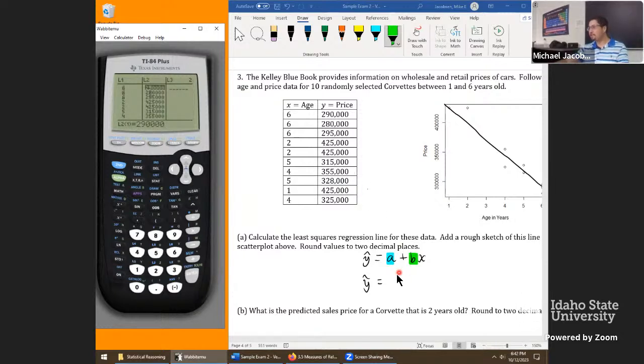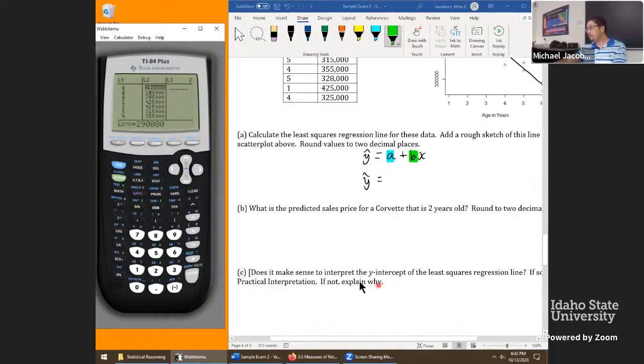And another reminder, even if you did make a mistake here, I'm not going to be too concerned because you'll still get your partial credit by using whatever equation you have for the follow-up questions. So next thing we have to hit is stat key again. We go to calculate and we want to hit option number 8. We can just punch 8 on the keypad or scroll down to this equation right here, a plus bx.